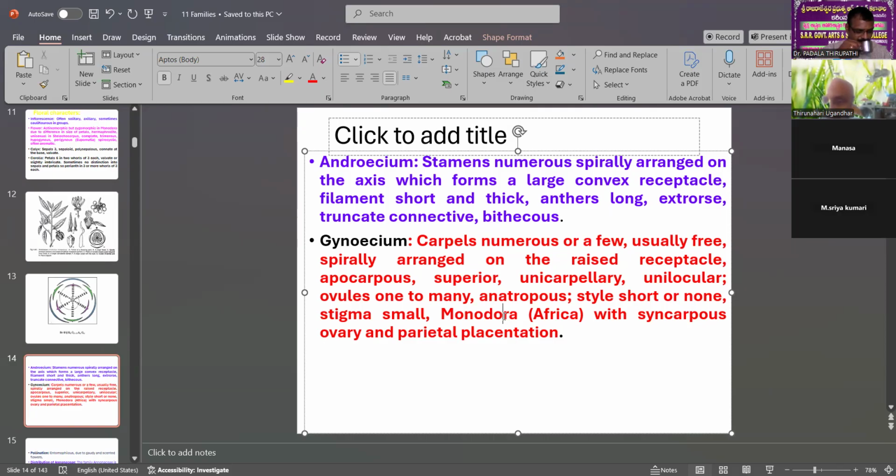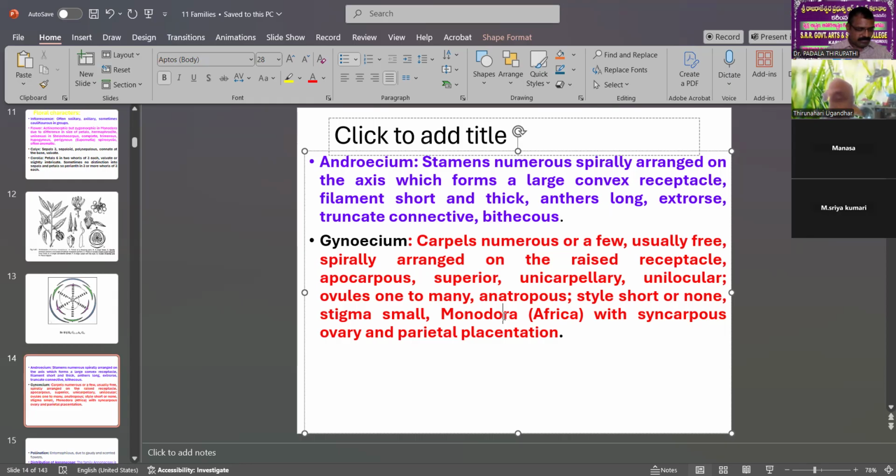The carpels are numerous, usually free, spirally arranged on the raised receptacle. The receptacle is apocarpous. This specialized feature is apocarpous, and also a superior ovary, unicarpellary. Only a single carpel is present, unicarpellary and unilocular.